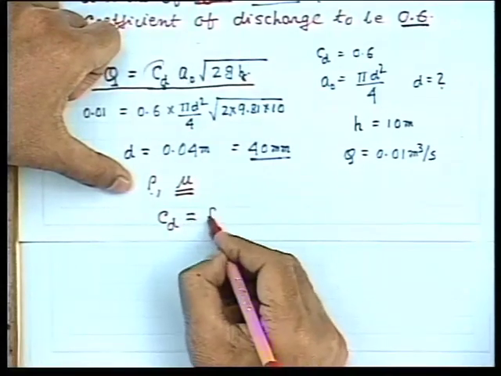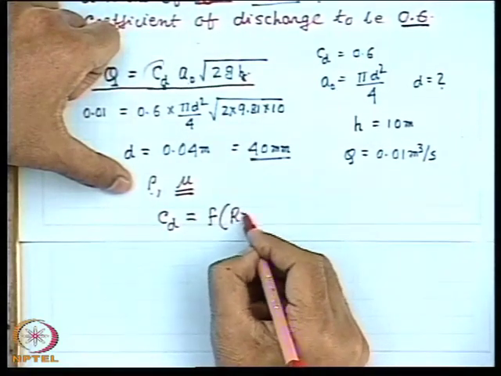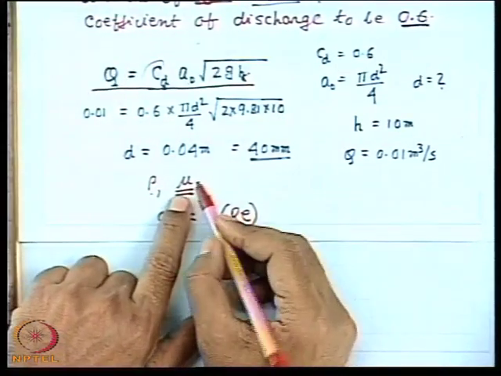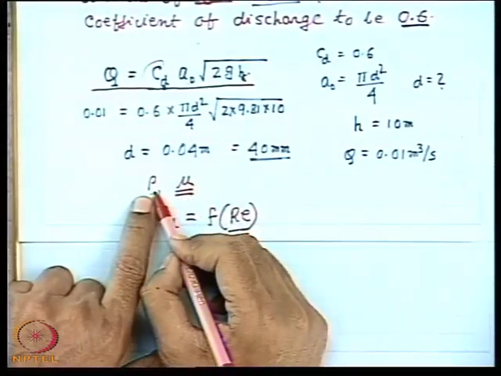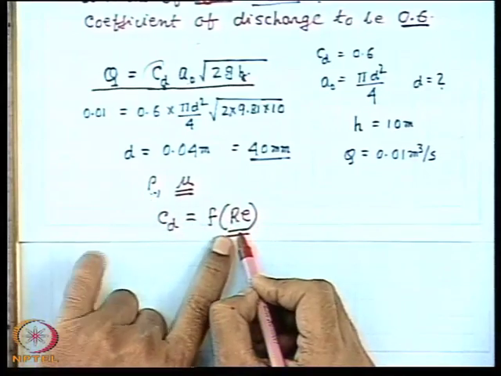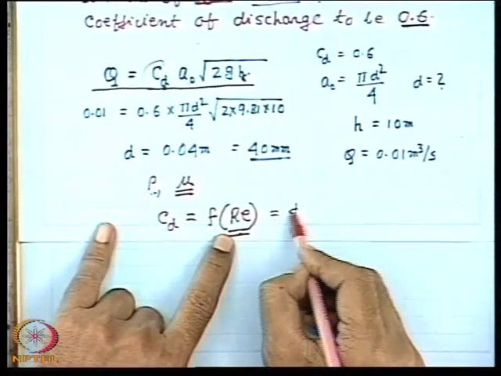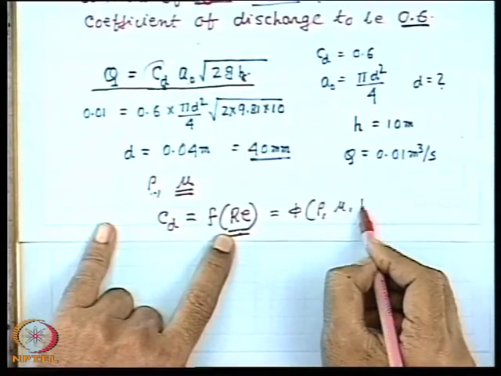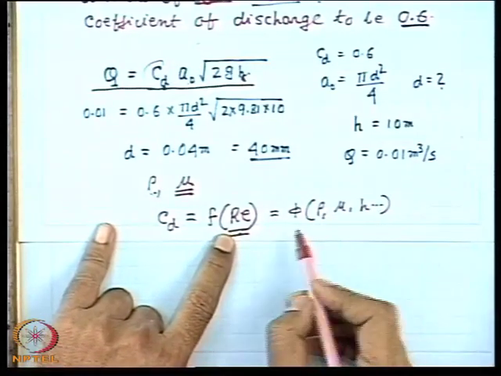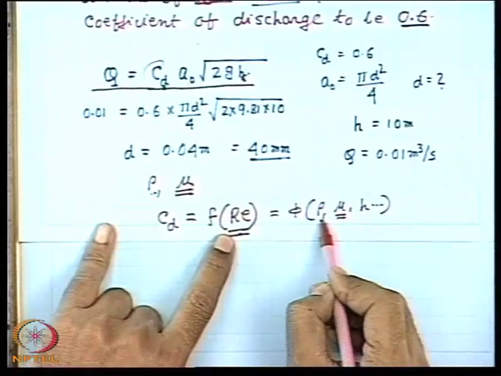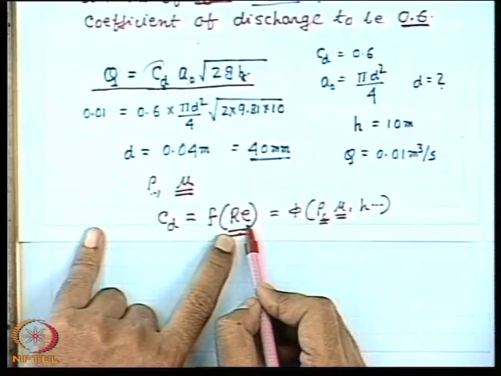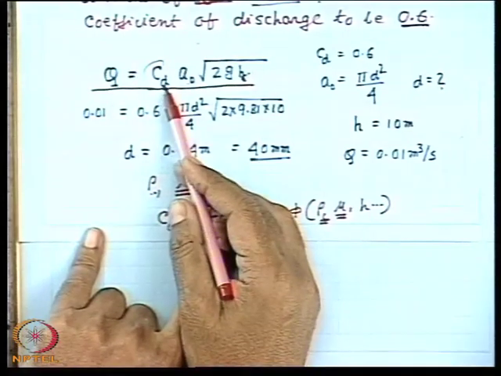Usually CD becomes a function of the Reynolds number, where the Reynolds number contains the viscosity and also the density. So this is indirectly a function of the density, viscosity, and the liquid head height. Therefore, these two liquid properties are implicitly expressed through the coefficient of discharge.